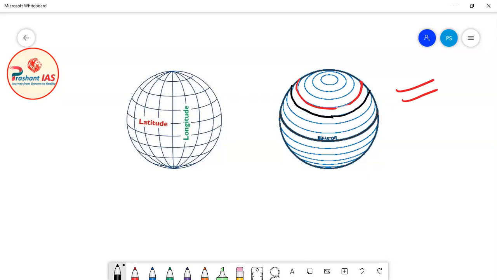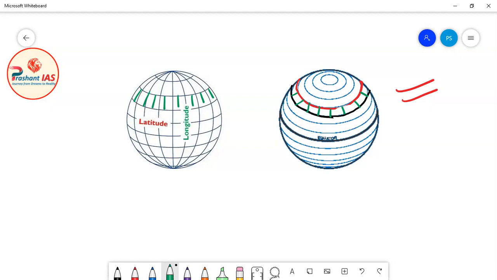Now friends, you can see the distance between these two latitudes is always the same at all the points. You can even measure it by using a scale. So the distance between two latitudes always remains the same, and you can measure it at any point.